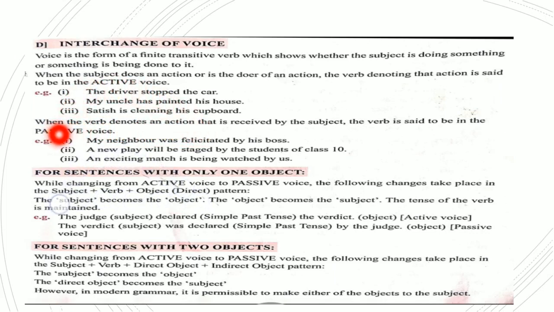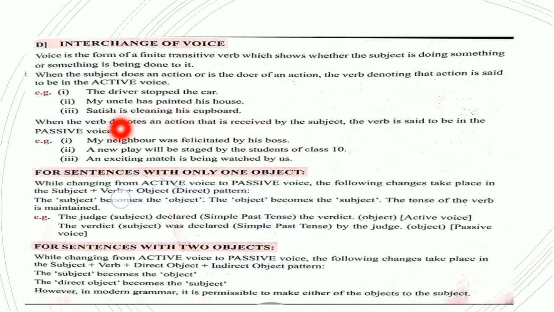So when the verb denotes an action that is received by the subject, the verb is said to be in the passive voice. My neighbor was, now here you can see, my neighbor was felicitated by his boss. Now who felicitated is not important.